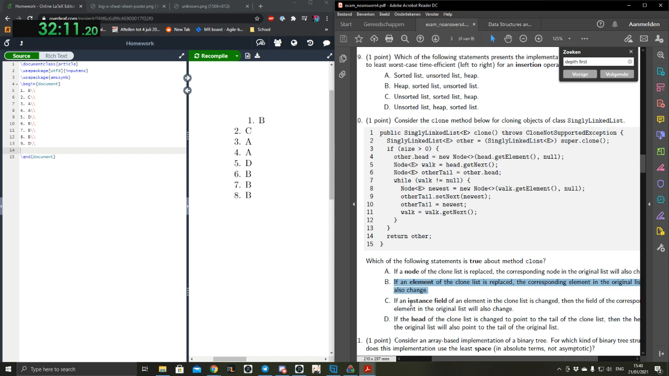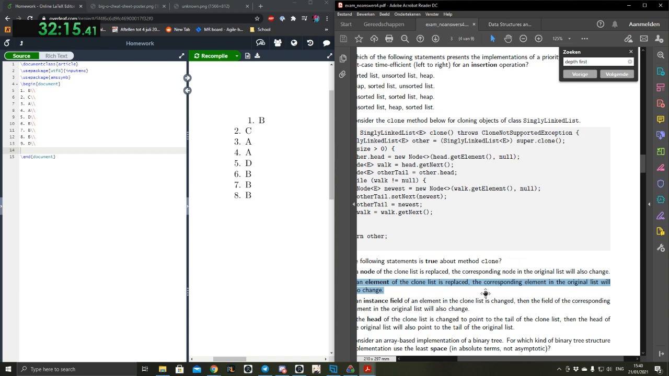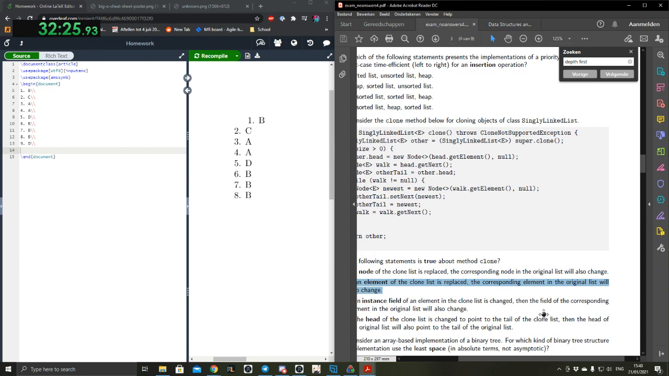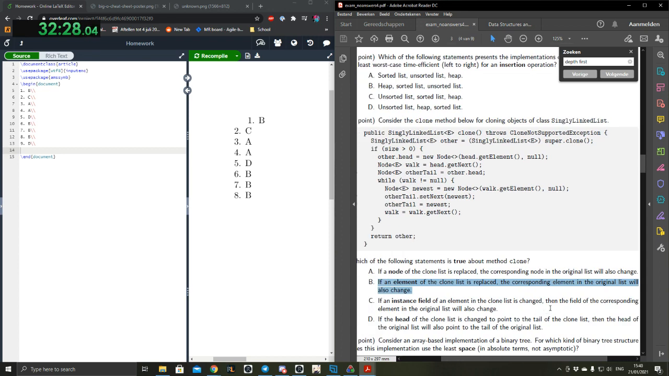Okay, if an instance field of an element in the clone list is changed, then the field of the corresponding element of the original list will also change. I'm not sure what an instance field is, but I'll get back to that. And if the head of the clone list is changed to point to the tail of the clone list, then the head of the original list will point to the tail of the original list. This sounds like a bunch of nonsense. Yeah, this is not true for sure.